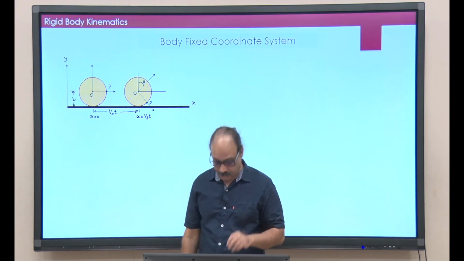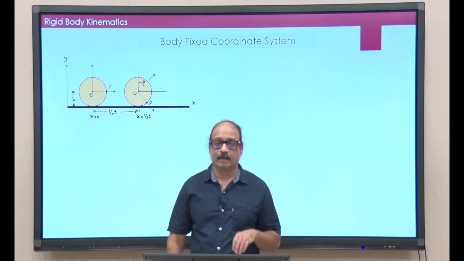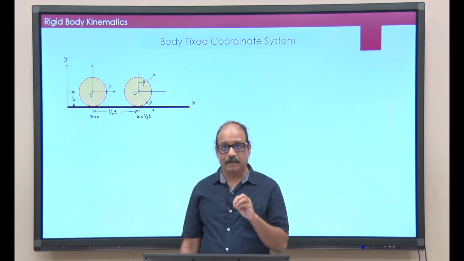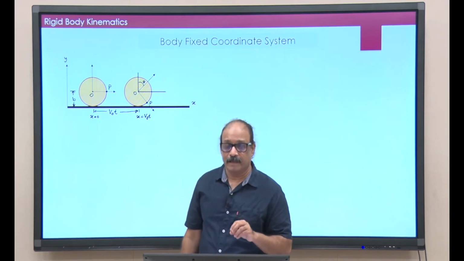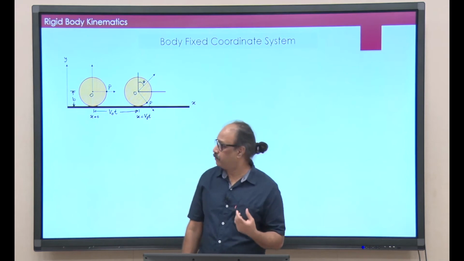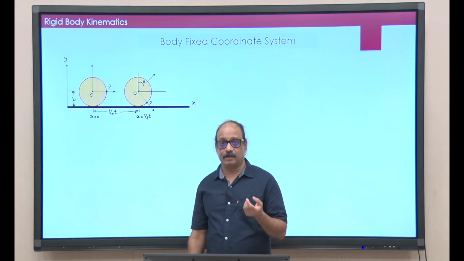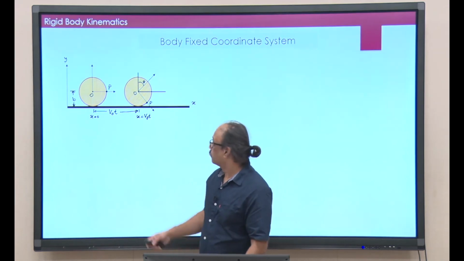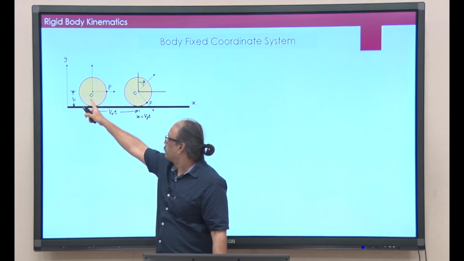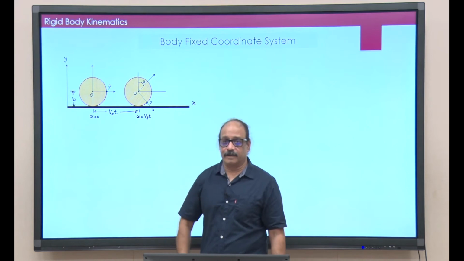And remember this, most of the time, till now I did not say anything about the choice of point O. Wouldn't it be better to choose it as the center of mass of the rigid body? Usually that would be the best choice, but that need not be the choice always. Okay. Now, here of course, assuming that O is also the center of mass of the disk there.